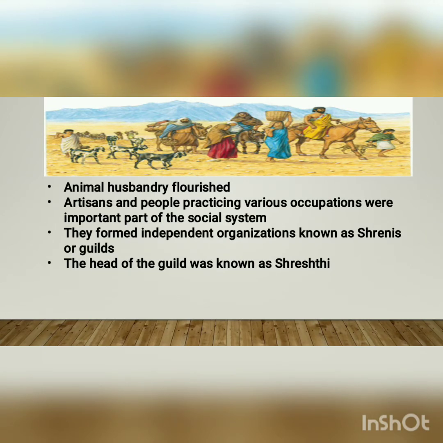Artisans and people practicing various occupations were an important part of the social system. They formed independent groups or organizations known as shrenis or guilds. The head of the guild was known as Shreshthi.